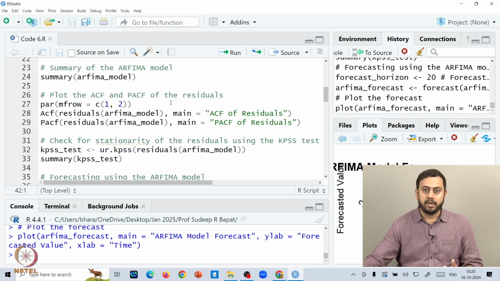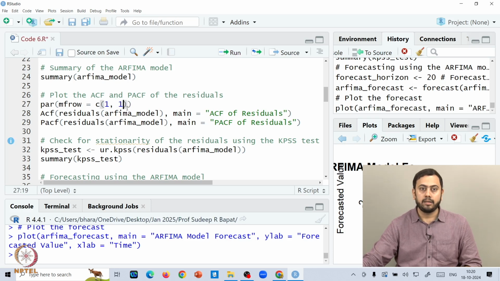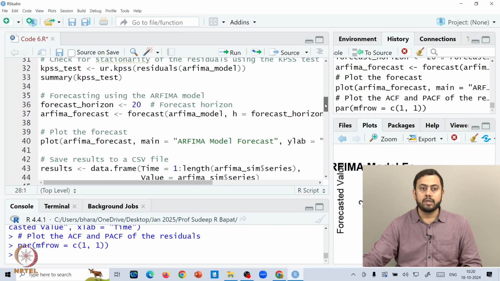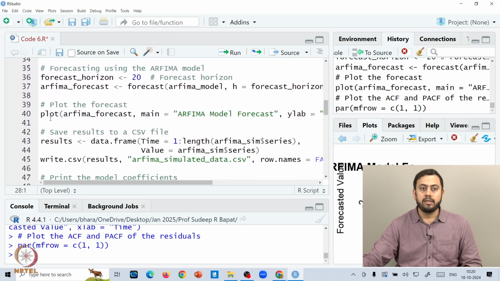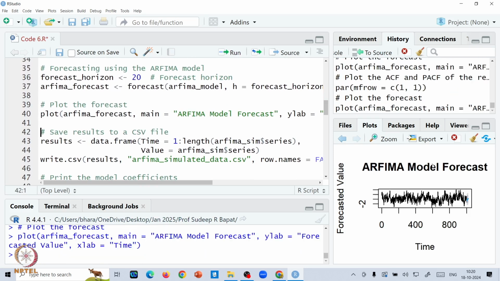But now we don't want that. So what one can do is change this 2 to, let's say, 1 again. So I want a single plot in a single row and a single column. Run this, and then if you come down and run the RFEMA forecast plot, now it should give you the complete plot in a single window.